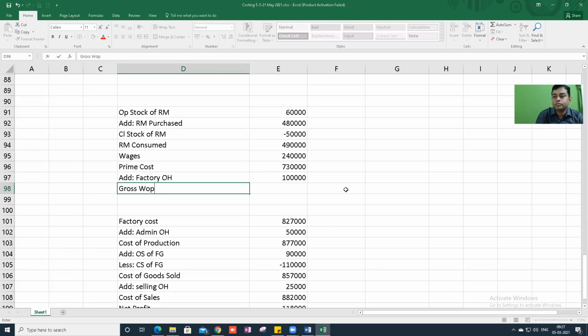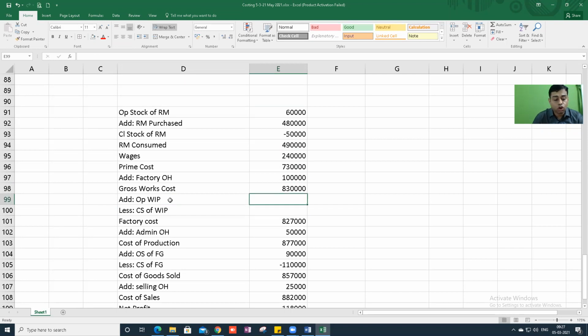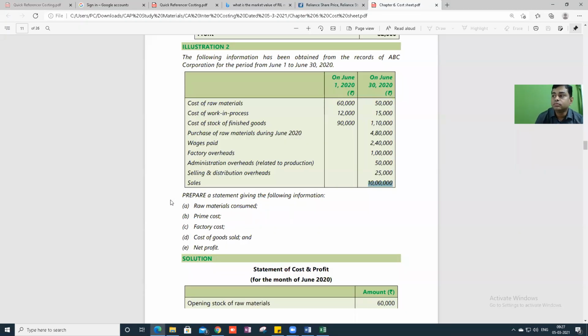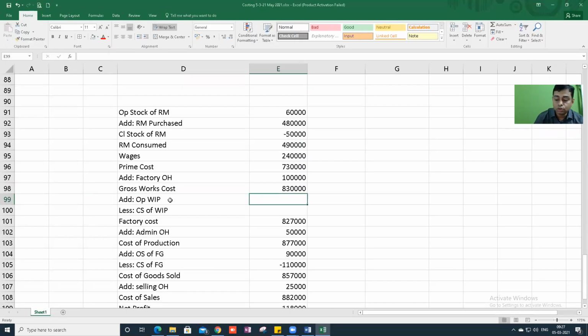Gross works cost, how much is it? 8,30,000. To this, add opening stock of work in progress, then less closing stock of work in progress. Opening stock of work in progress is 12,000.